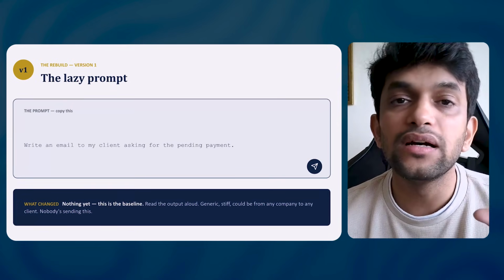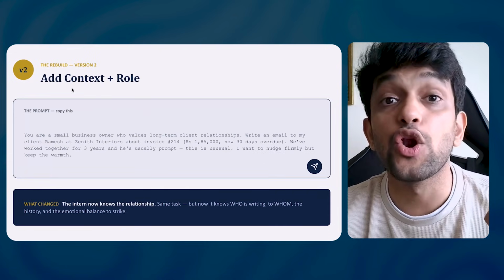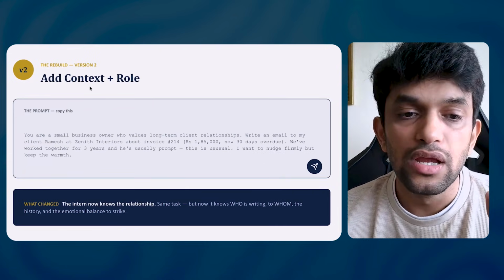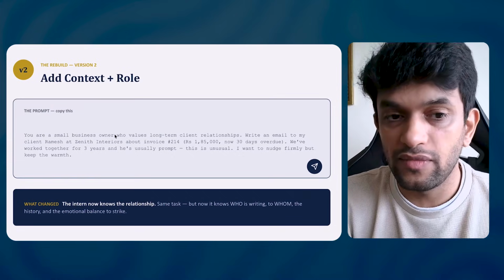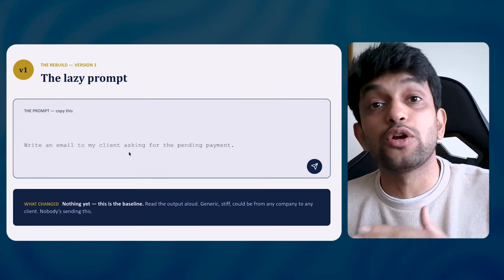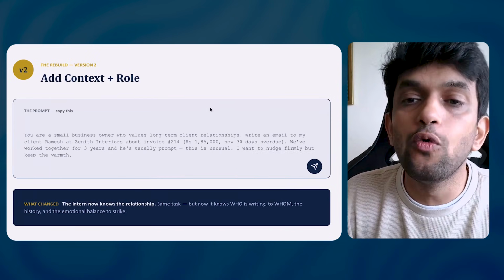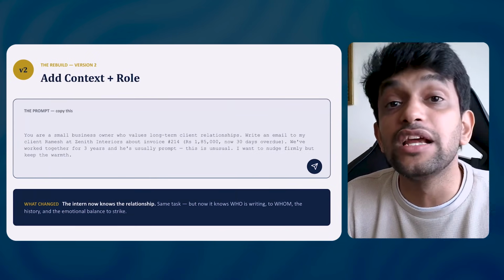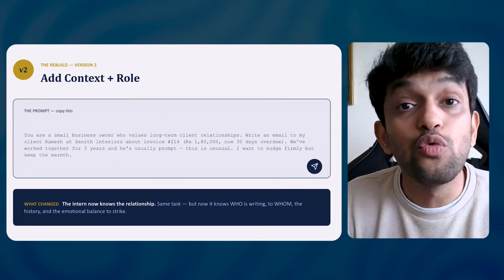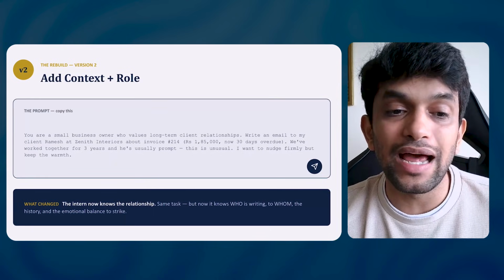Now, if you have to make it 10x better, what you will do is add context and role. Now, let us read again. You are a small business owner. Here you are, write an email to my client. You have to write it, but who are you? You are a small business owner who values long-term client relationships. Please understand this. You want to have a long-term relation with your client. Write an email to my client Ramesh.